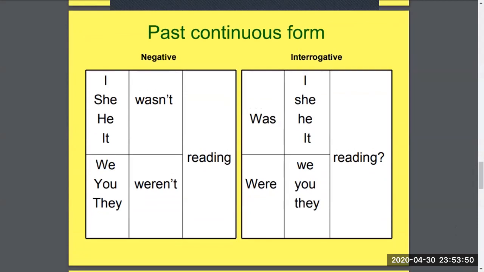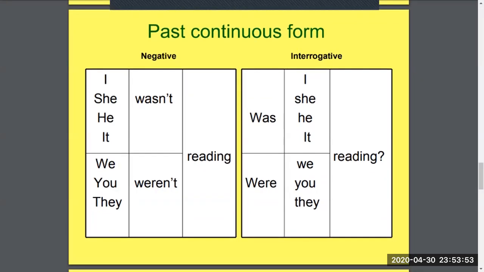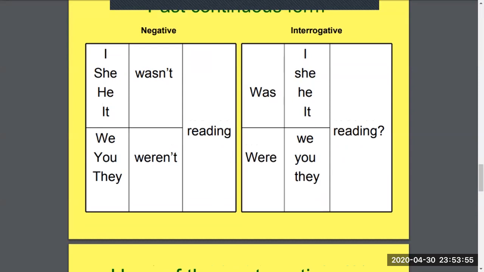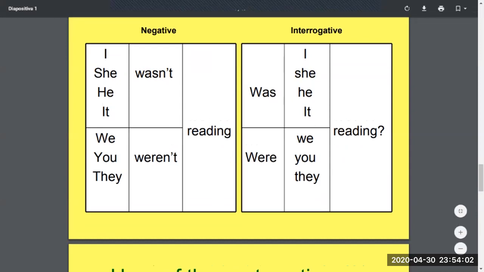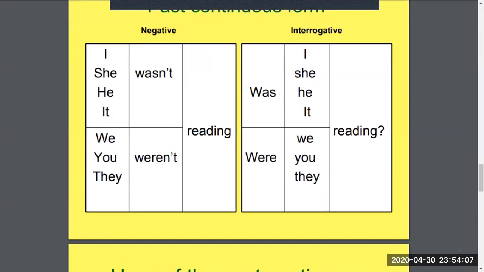Now we see some in negative form and we see some in interrogative. So don't forget some of these key differences. The same thing, the I, he, she, it, the you, we, they, all that separation stays the same. So I'm not going to cover all of that over and over again. We just see that it's wasn't. Don't forget that wasn't is the same as saying was not. And the other one is weren't, were not. So just to make a negative, you're just adding not after the was or the were.